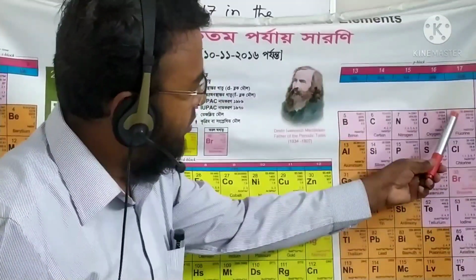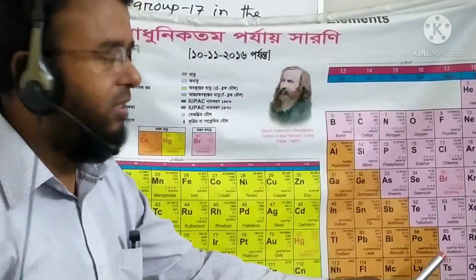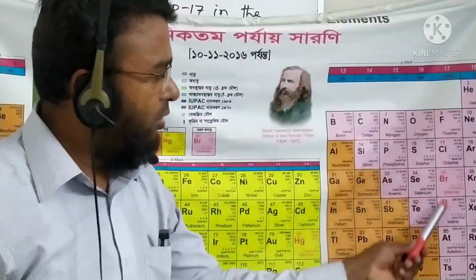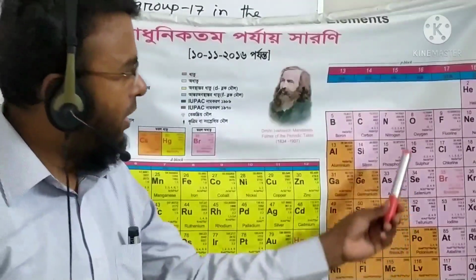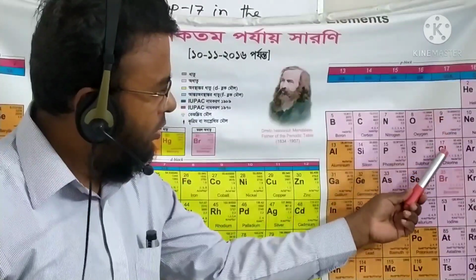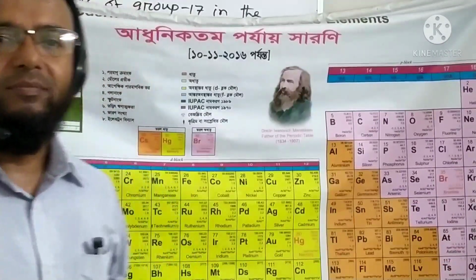These 1, 2, 3, 4, 5, 6 elements in group 17 of the periodic table are called halogen. Again I am telling, these are fluorine, chlorine, bromine, iodine, astatine, tennessine.